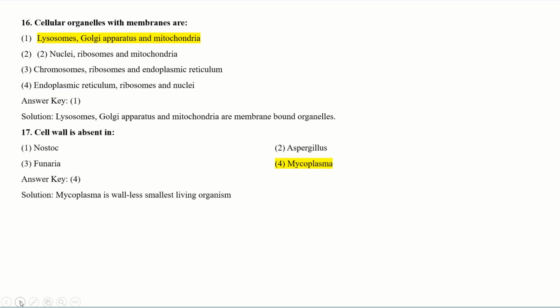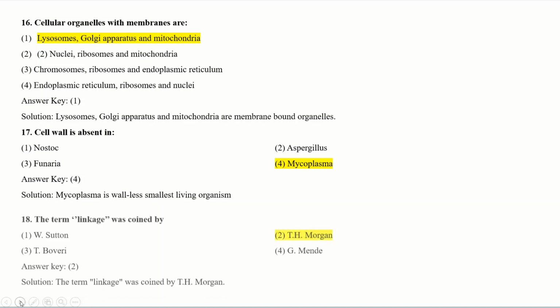Then, cell wall is absent in... Your next question is where cell wall is absent in. See the options. Nostoc, Aspergillus, Funaria and Mycoplasma. Your correct answer is the fourth option, because Mycoplasma are wall-less, the smallest living organisms. In Mycoplasma, there is no cell wall formation. So your correct answer should be Mycoplasma.